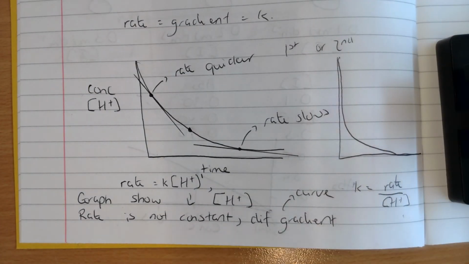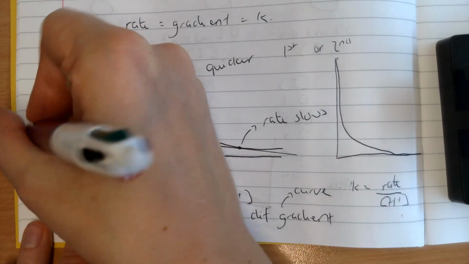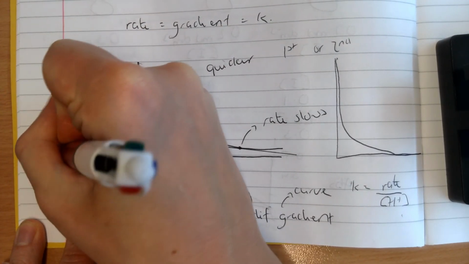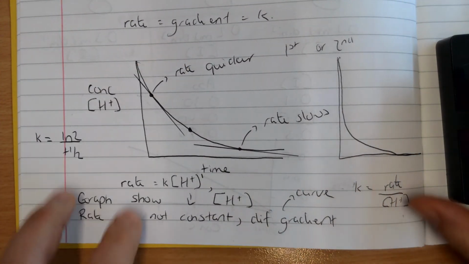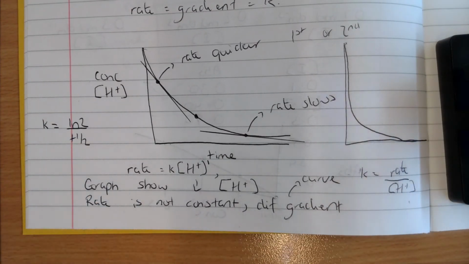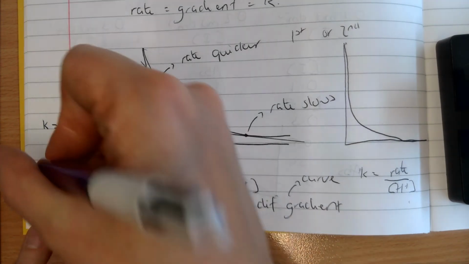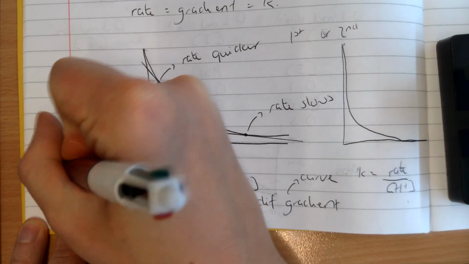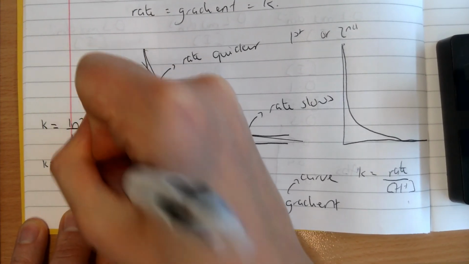If you've established that it's definitely a first order reaction, and you know you've got a constant half-life, what you can use instead is k equals ln 2 over t half. So if they ask you earlier on in the question to show that it's first order, and you've already gone through and calculated the half-life, let's just say the half-life is 60 seconds, then you can just do ln 2 over 60 to calculate k.